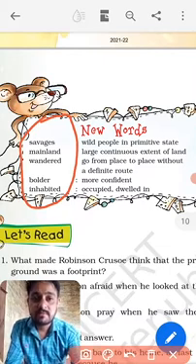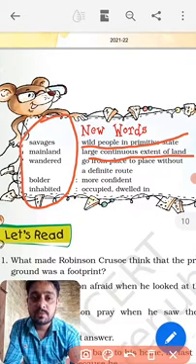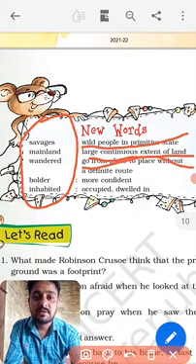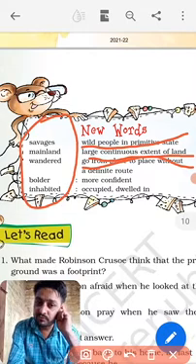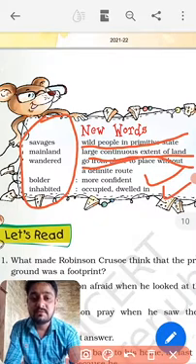Savages: wild people in a primitive state. Mainland: a large continuous extent of land. Wander: go from place to place without a definite route. Bolder: more confident. Inhabited means dwelled in, someone lived there, that is called inhabited.